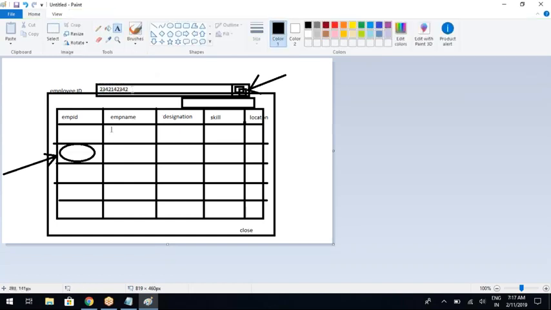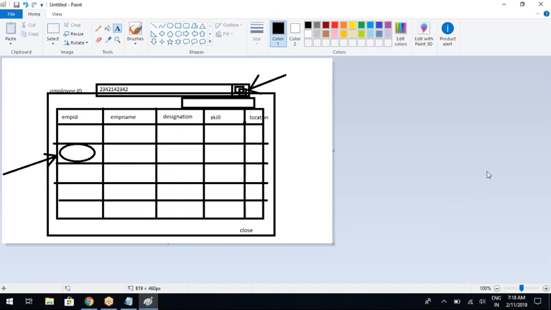With that, you need to display this employee ID in the input field and close the dialog box. This pop-up dialog has to be closed the moment he selects the row. So this is called F4Help functionality.